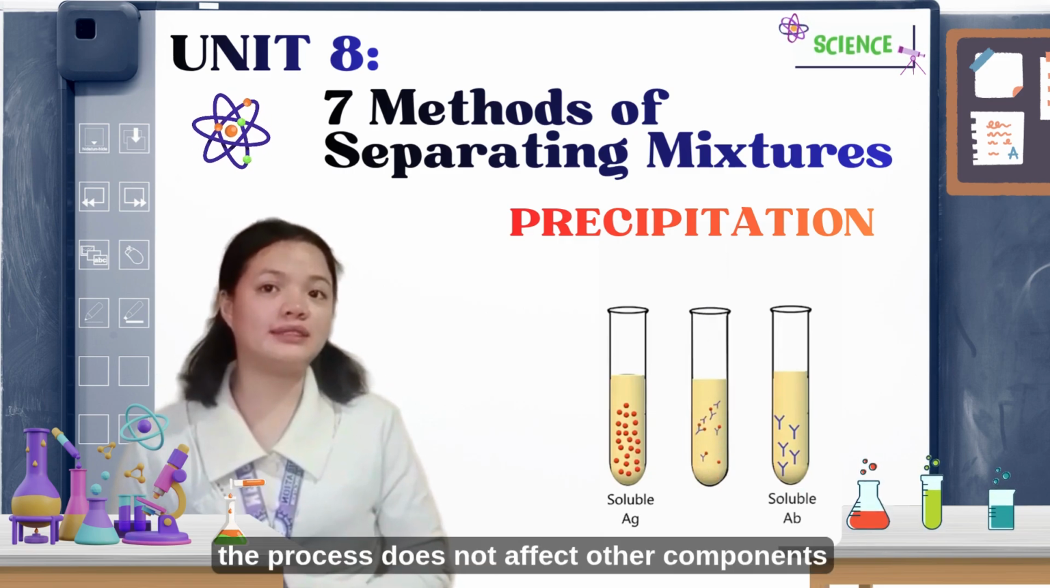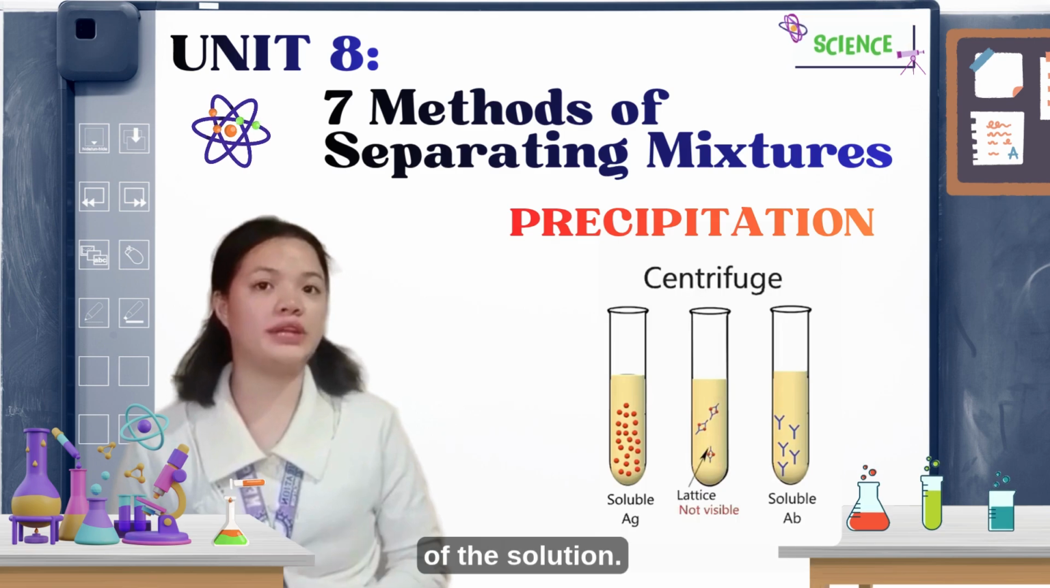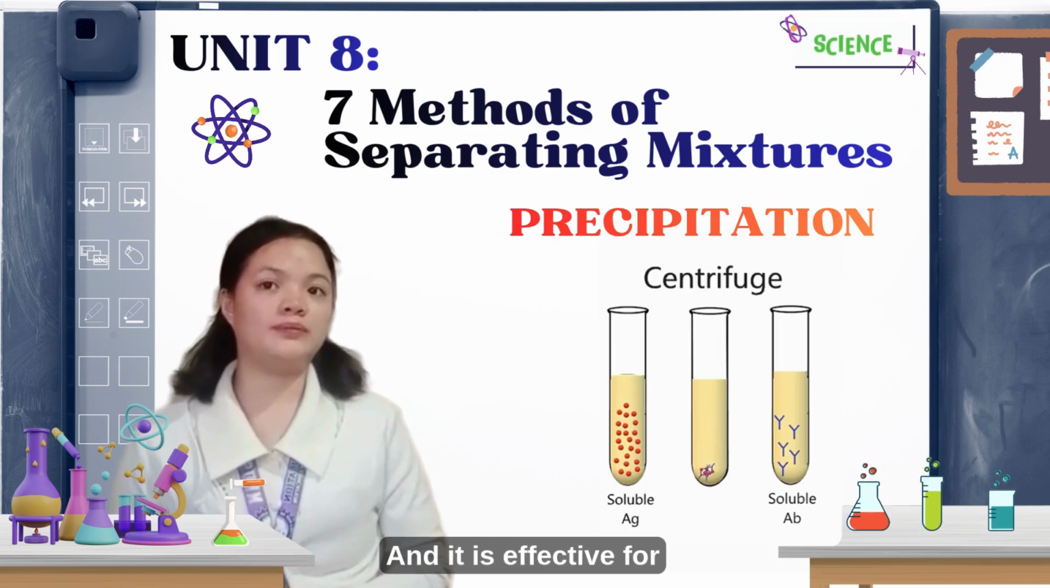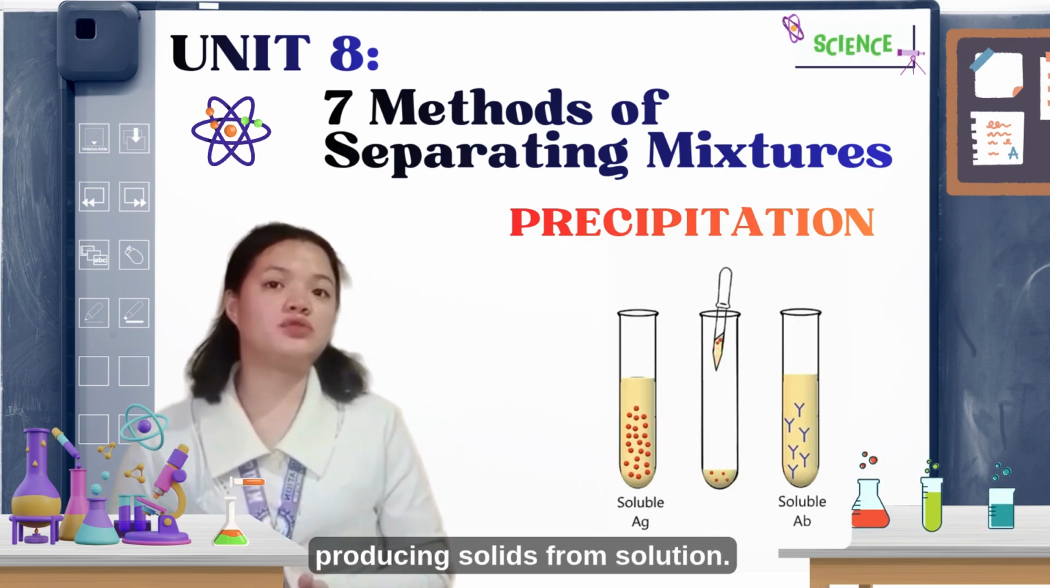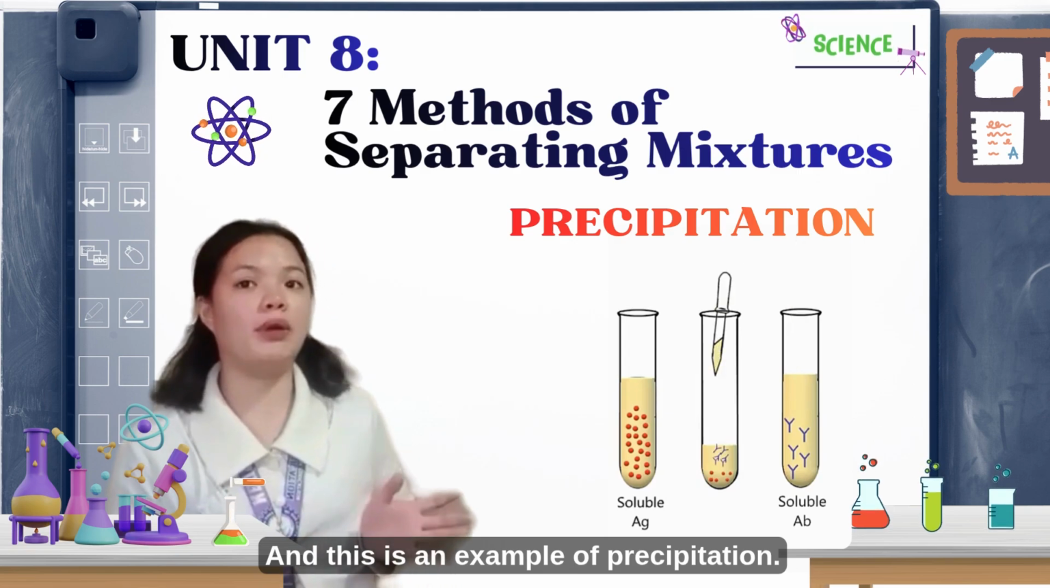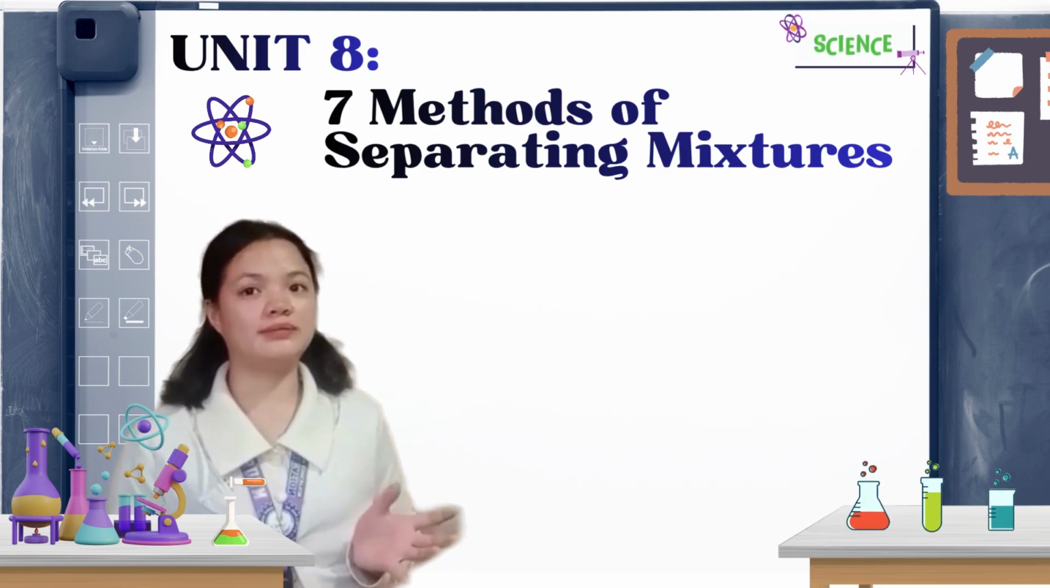So the process does not affect other components of the solution. And it is effective for producing solids from solution. And this is an example of precipitation.